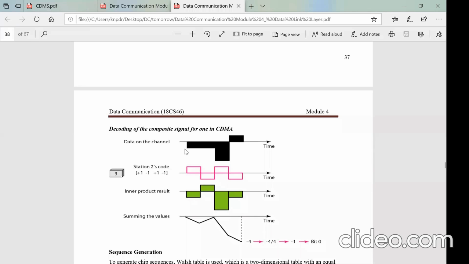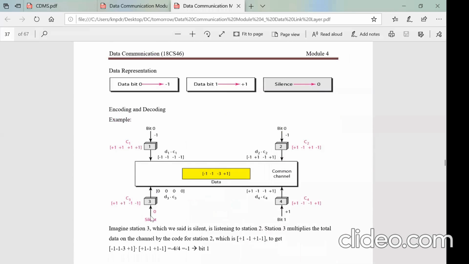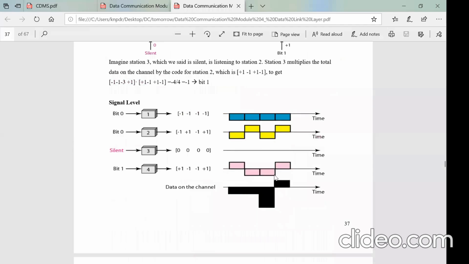That means if station 3 wants to hear station 2, it takes the summation available in the channel and multiplies it with the code of station 2. These two are multiplied, and then the sequence is added, and you get the summation.